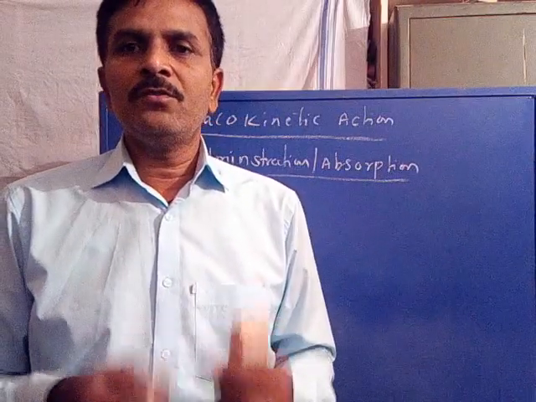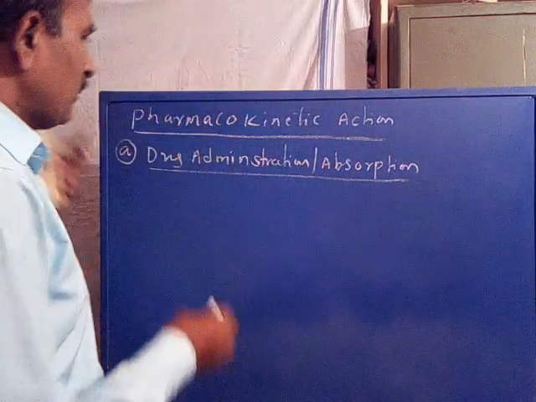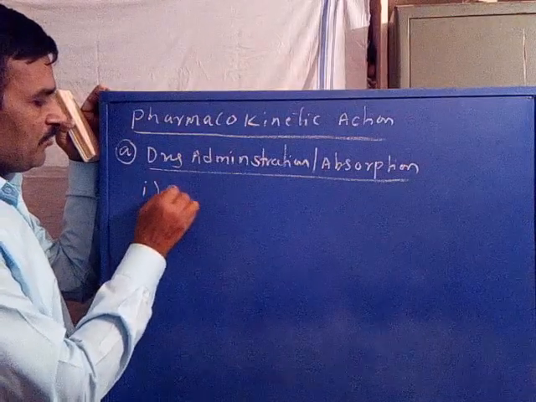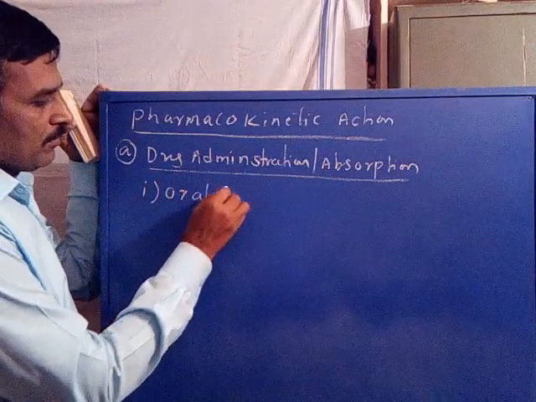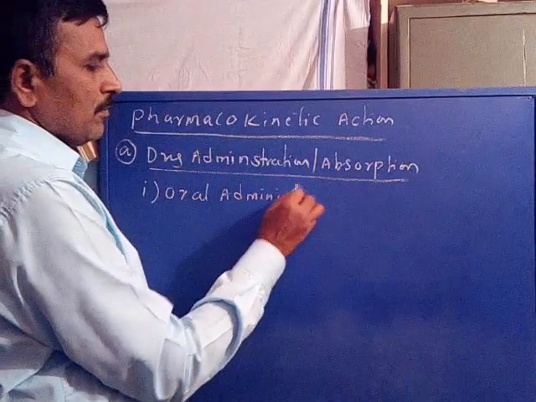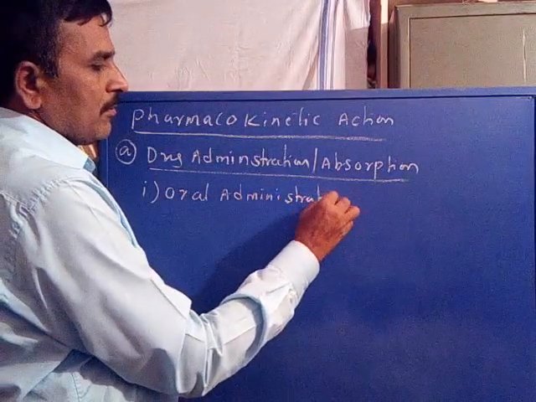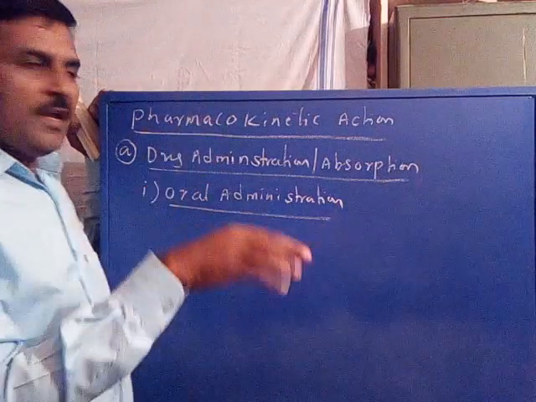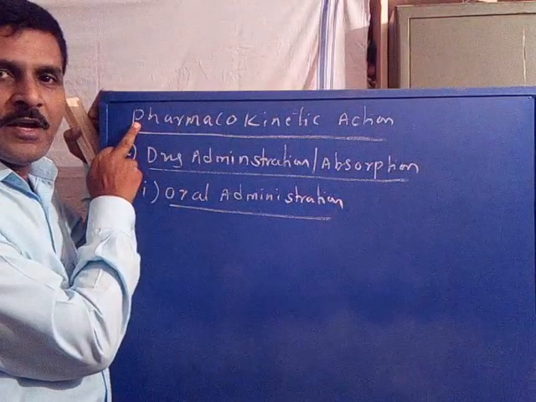The first and best method is oral administration.